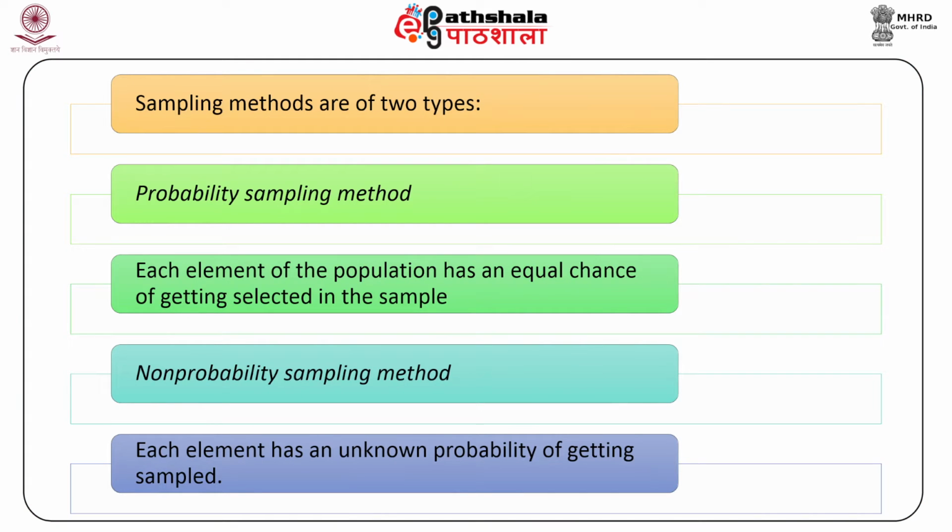Broadly categorized, sampling methods are of two types: probability sampling method, where each element of the population has an equal chance of getting selected in the sample, and non-probability sampling method, where each element has an unknown probability of getting sampled. Another essential question that comes in the way of statistical procedure or measurement development approach is sample size. One of the significant questions a researcher needs to answer during the measurement process is how large a sample is needed.